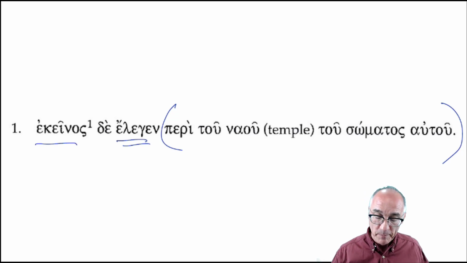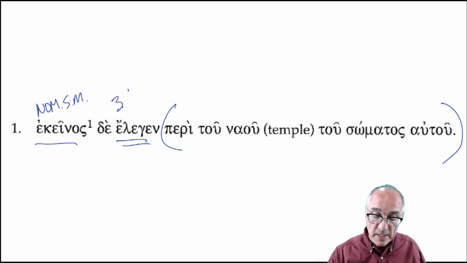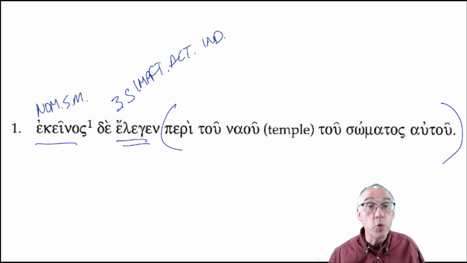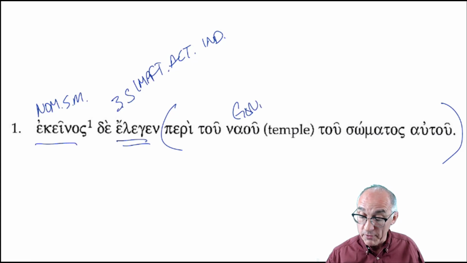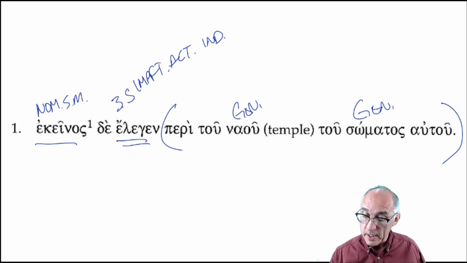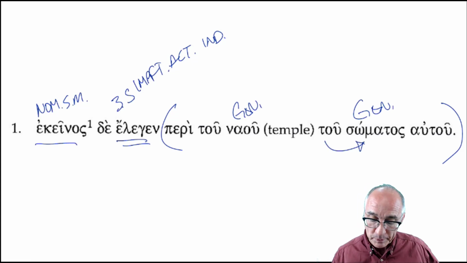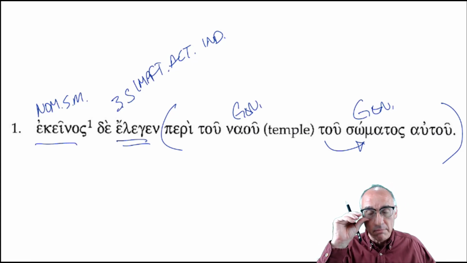That's okay. Ekenos, nominative singular masculine. De elegen, third person singular imperfect active indicative. Peri tu nau, genitive. Genitive here. Also genitive. The tu autu goes with the somatos. But nominative singular masculine of ekenos, that man, he.